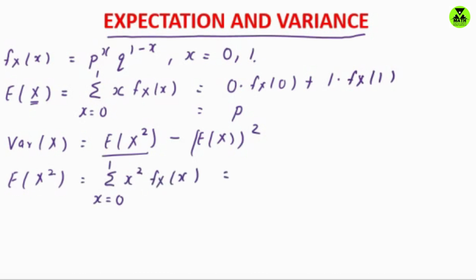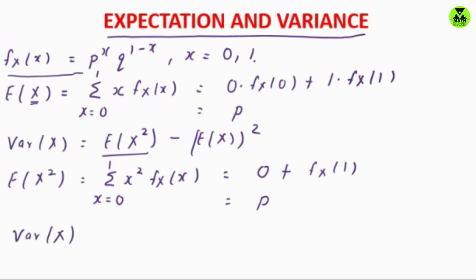When we plug in x equals 0, 0 square times f x at 0 is simply 0, plus 1 square, which is 1, times f x at 1, so this is simply f x at 1. When we plug in x equals 1 in the probability mass function, it is again equal to p. Now what is the variance of x?